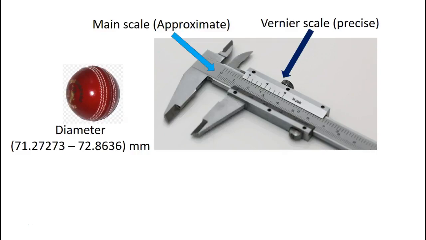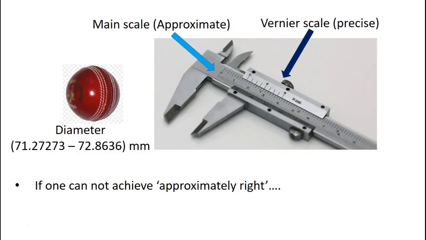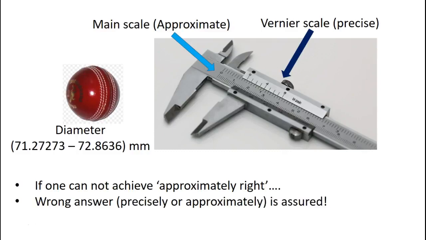The point I would like to make is this: if we make a mistake in how we place this ball between these prongs, and if we don't do it properly, which is to say if we don't measure the diameter of this ball approximately right, it doesn't matter how precise we are in taking this secondary measurement. So if one cannot achieve approximately right, a wrong answer is assured. It doesn't matter what you do after that, okay? Precisely or approximately, we'll get the wrong answer.